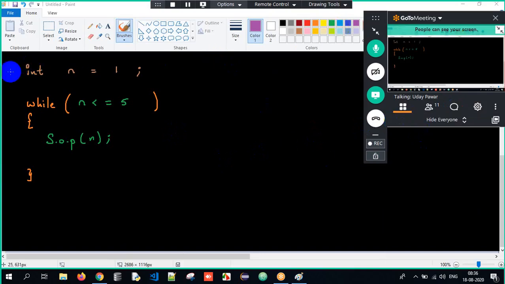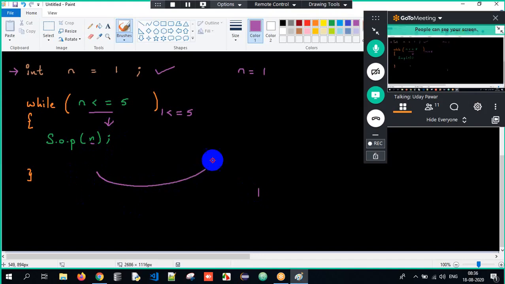First, what is my n value? The n value is initialized to 1, correct? The first line got executed. I need to check the condition. Is 1 lesser than or equal to 5? Is it true or false? True. Control will come inside, meaning the while loop will execute only when the condition is true. The n value will be printed, correct? 1 will be printed.